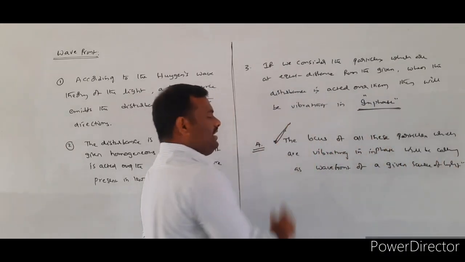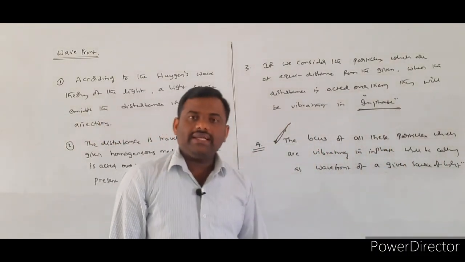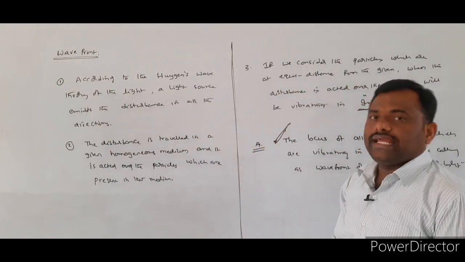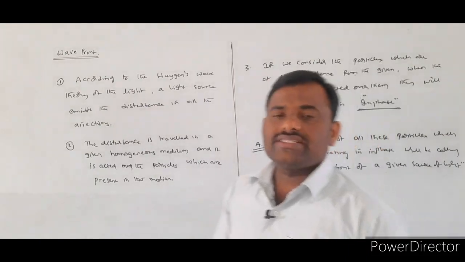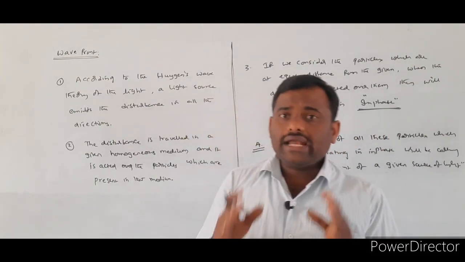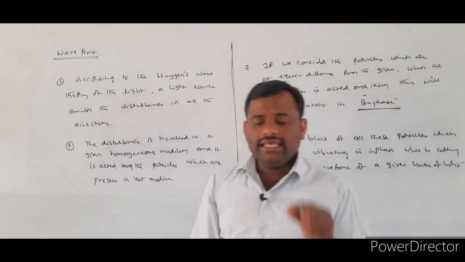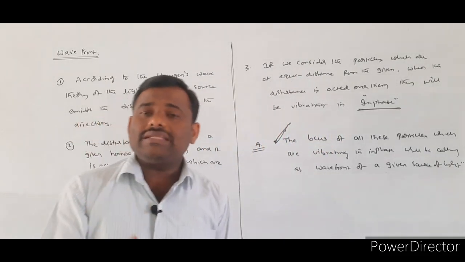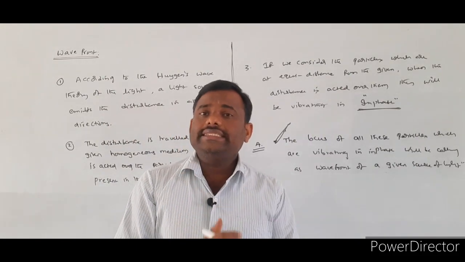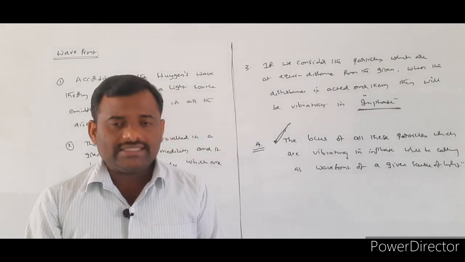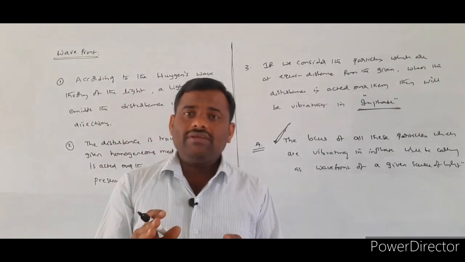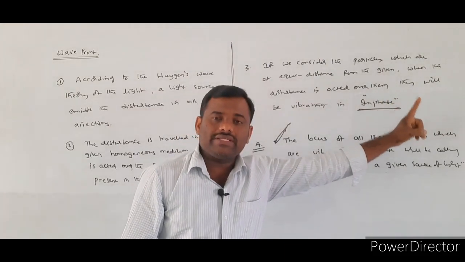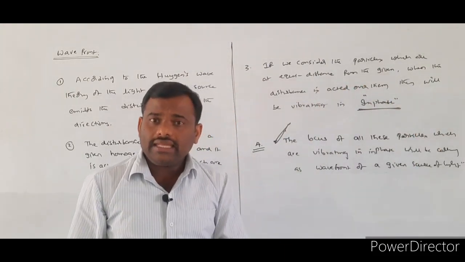So like this we have to define the wavefront of the light. To explain the concept of the wavefront of the light, what are the different points we consider? According to the Huygens wave theory of light, any light source will be emitting radiation or a disturbance in all the directions. Whenever this disturbance is received by the particles present in the medium, they will be vibrating. The particles which are at equidistance from the given source will be vibrating in phase.